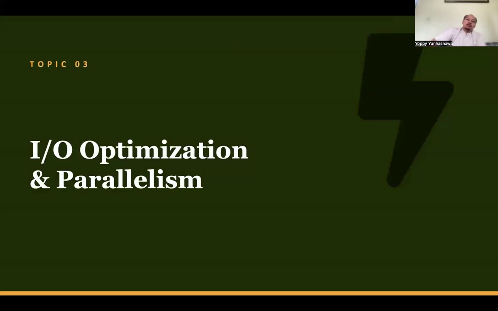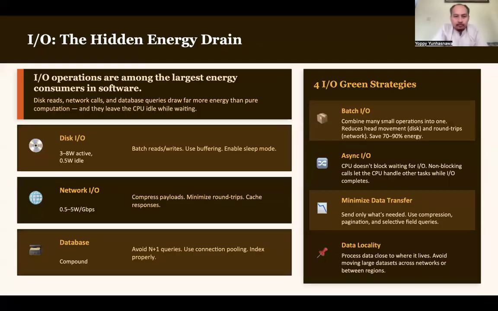Now we go to topic number 3. It is about input-output optimization and parallelism. Input-output means that in our software systems, we will always use input output devices. So what is an input output device?